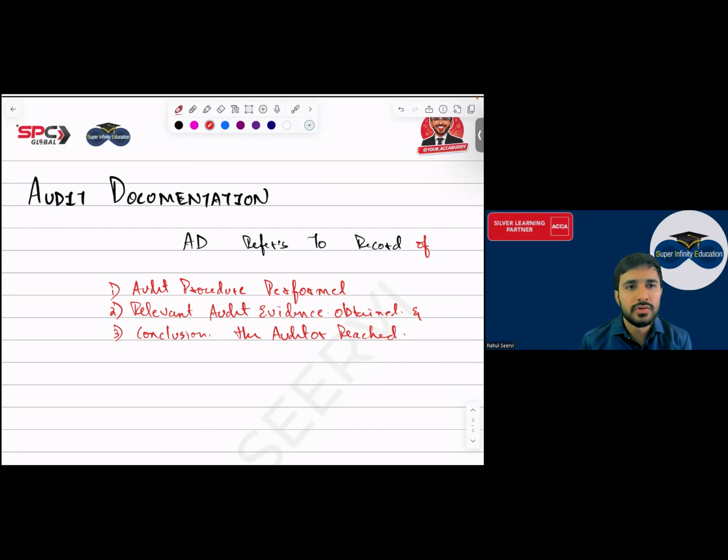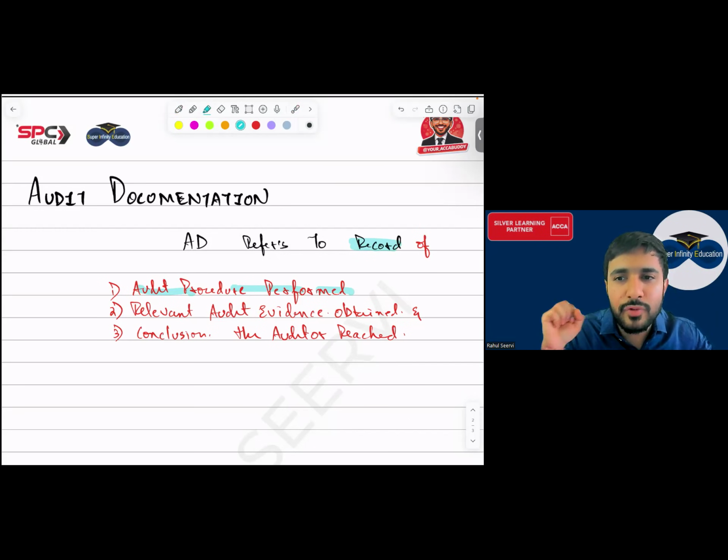Audit documentation. Audit documentation का meaning क्या होता है सर? Audit documentation means, everyone, record करना. We have to record. We have to maintain what? Audit procedure performed. When you do audit, everyone, आप क्या करोगे? Let's say I say that I purchased the iPhone. How will you check this? आप कुछ ना कुछ audit procedure perform करोगे. You will check what? You will check the iPhone. Yes or no? You will check what?